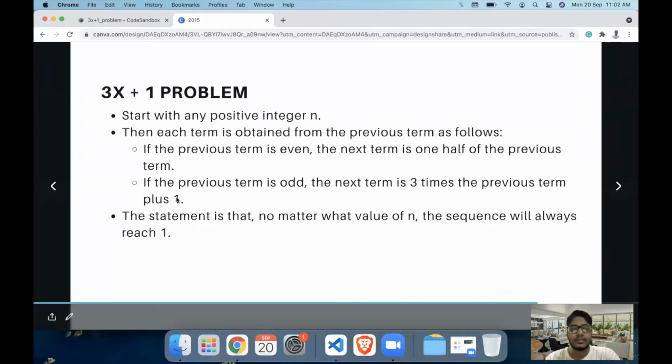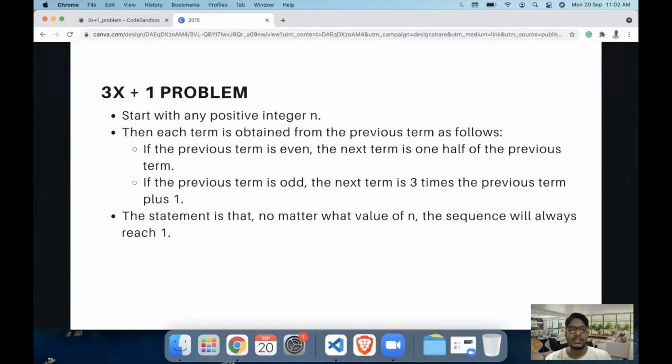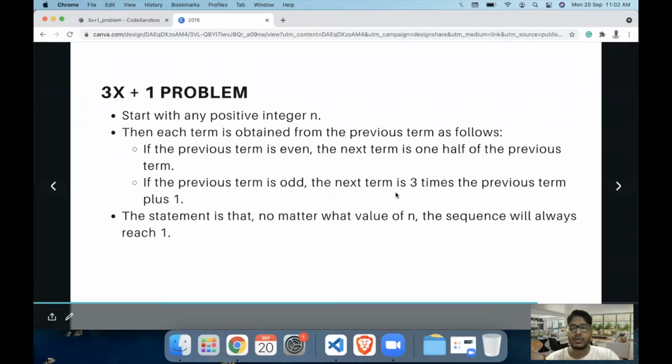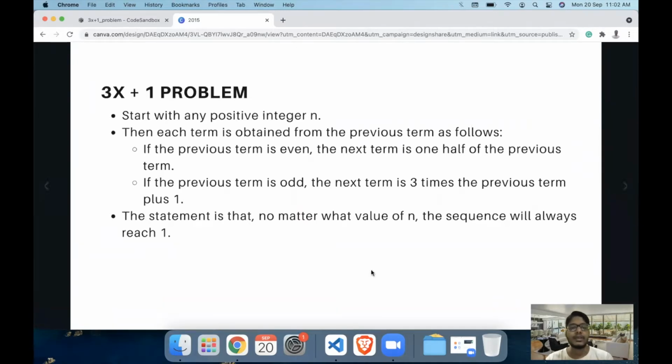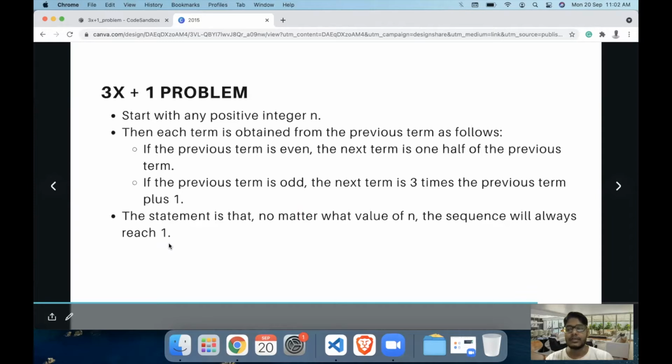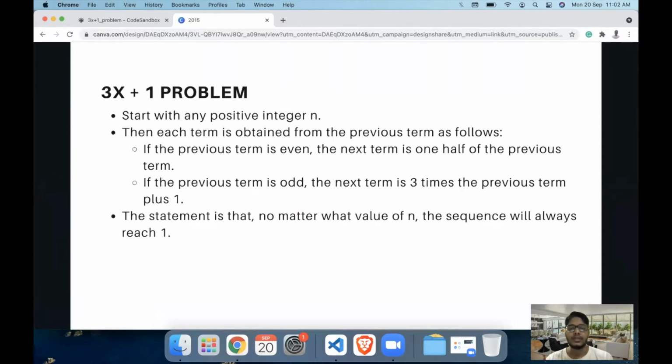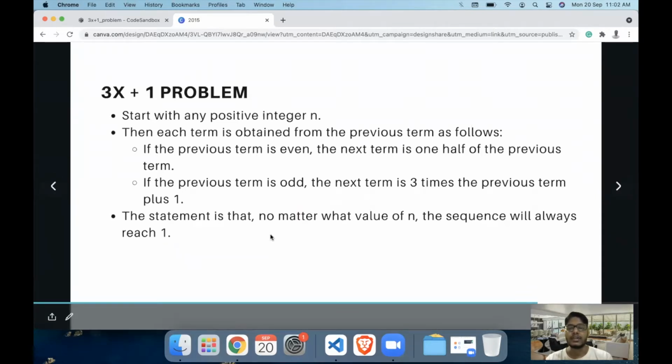Now, if we get an even number, like 16, then the next term in the series is calculated by taking half of the current term. If the number is 16, the next term would be half of that value, which is 8. So the first three numbers in the series of 5 would be 5, 16, 8, and so forth. The conjecture is that if you go on continuing this series for a long time, eventually you will always end up at the number 1, and after that there won't be any other terms or calculation possible.